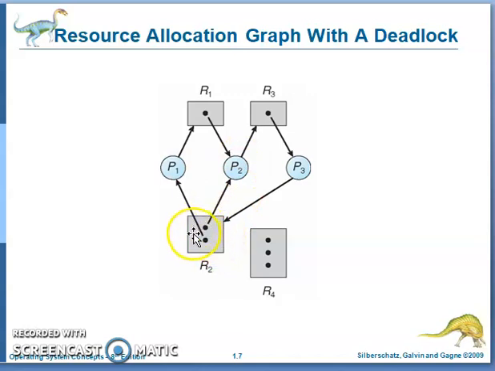There is no instance of R2 available for the remaining processes, so P3 has to wait. Now P1 is waiting for P2, P2 is waiting for P3, and P3 is waiting for P1 and P2. So each and every process is waiting for another process. This is a cycle, hence this is a deadlock: a resource allocation graph with a deadlock.